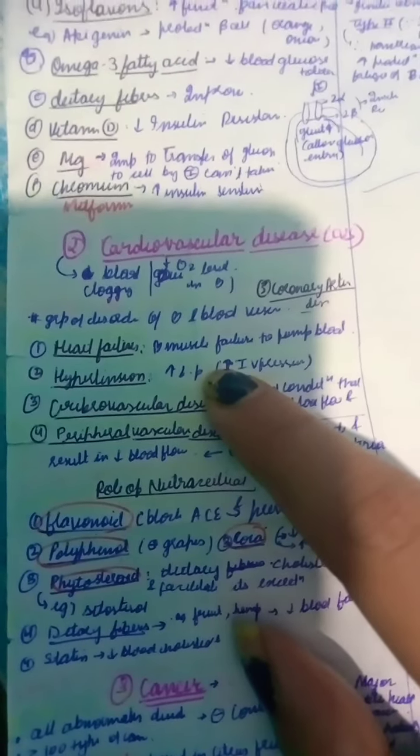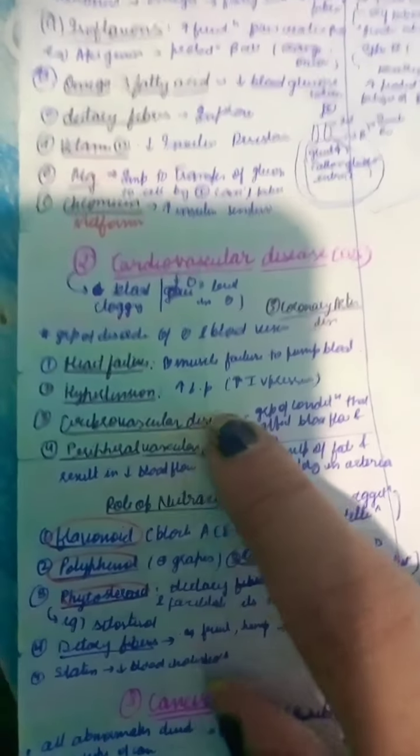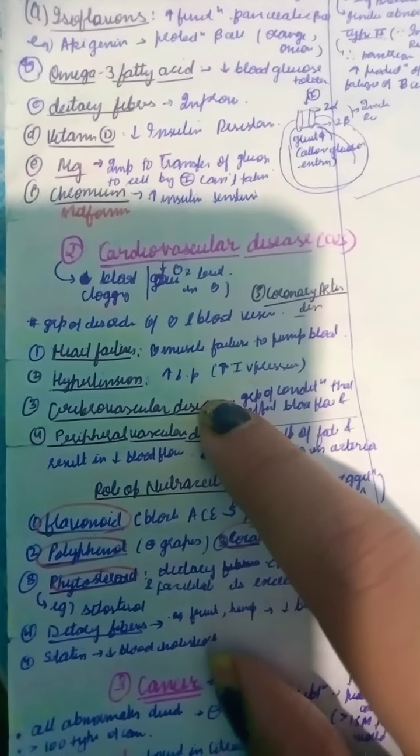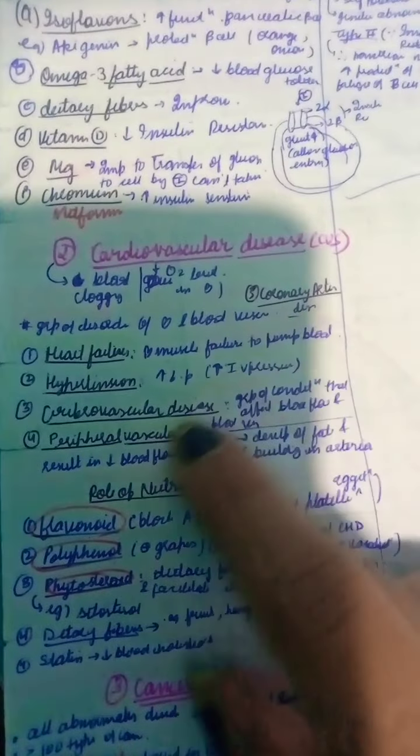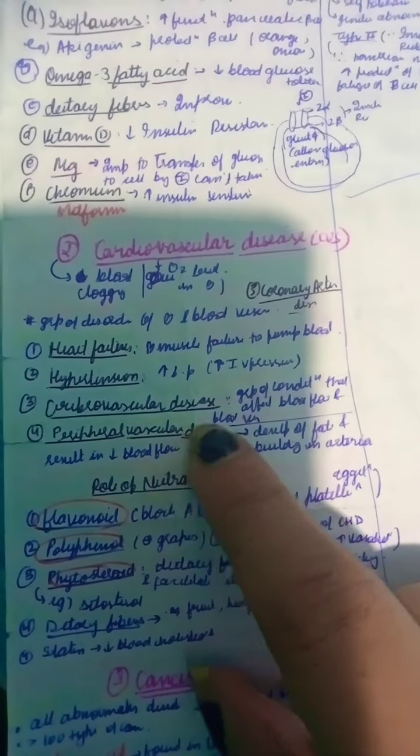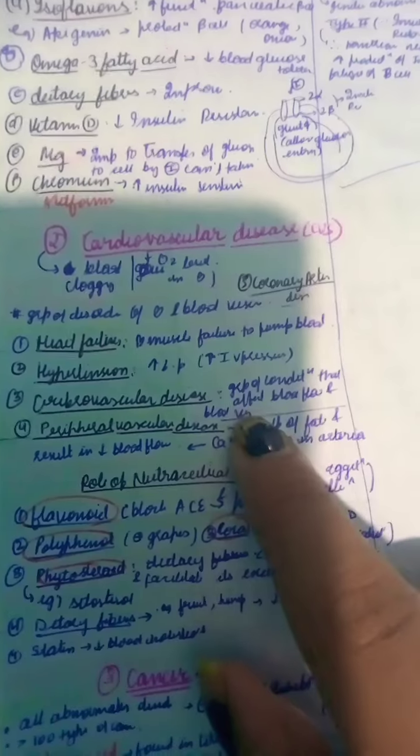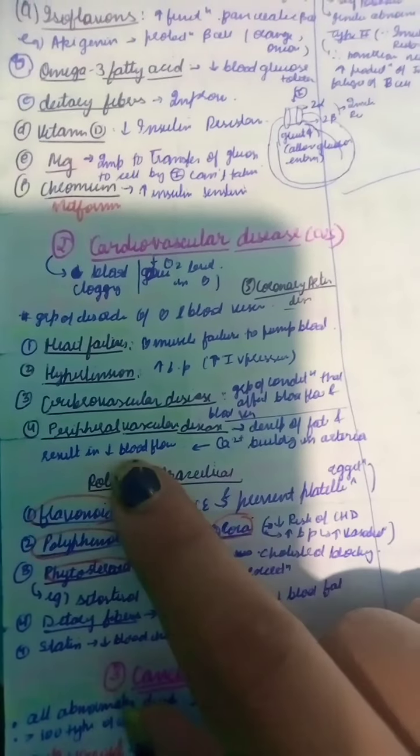Now, the group of disorders of the heart and blood vessels, for example, is first, heart failure, because heart muscles can't pump the blood; hypertension, because of an increase in blood pressure; cerebrovascular disease, because it is a group of conditions that affects the blood flow in the blood vessels.